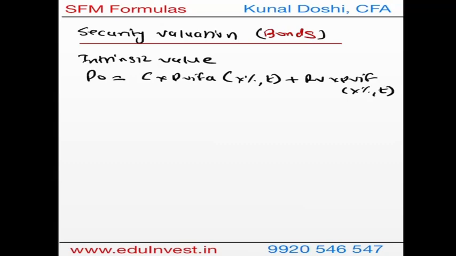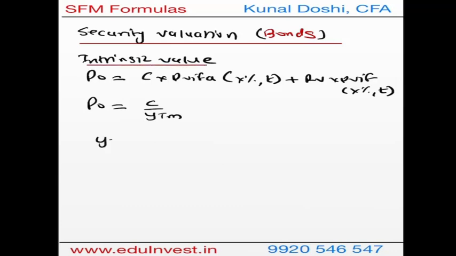This is the formula of intrinsic value for a bond which has limited maturity. Now for a bond which has unlimited maturity, or irredeemable or perpetual bond, the formula is simple: coupon over YTM. That's the only formula for intrinsic value for perpetual bonds.